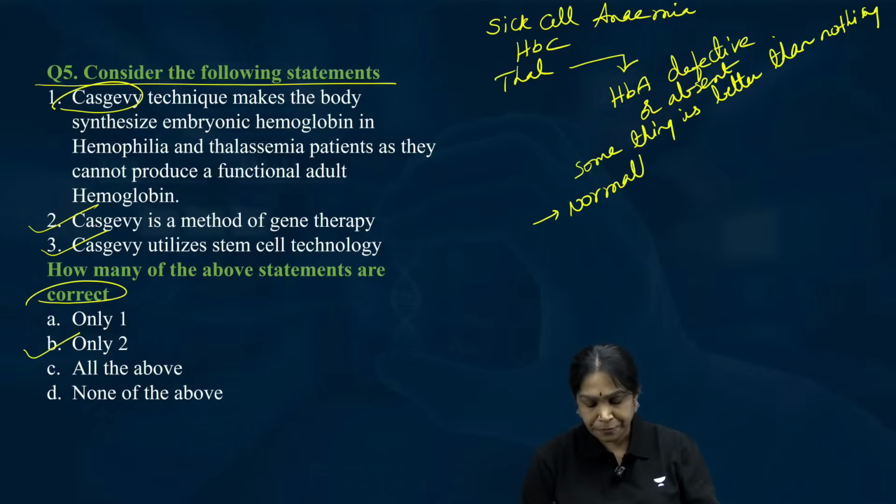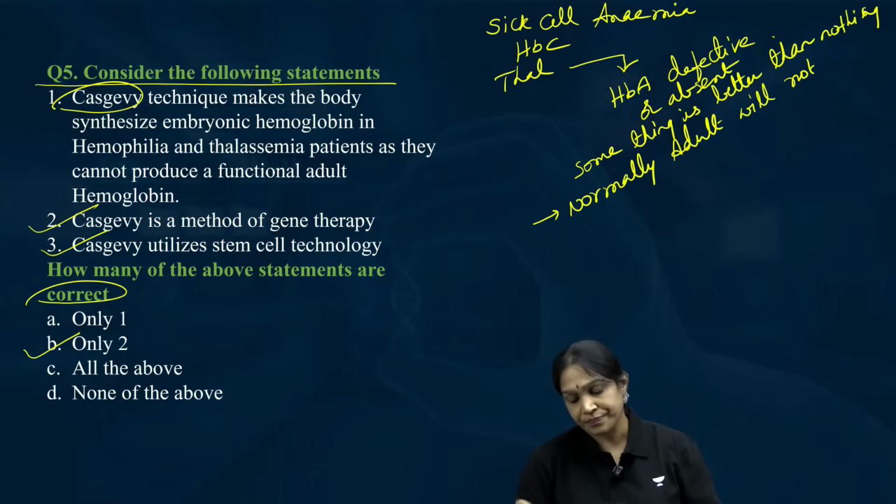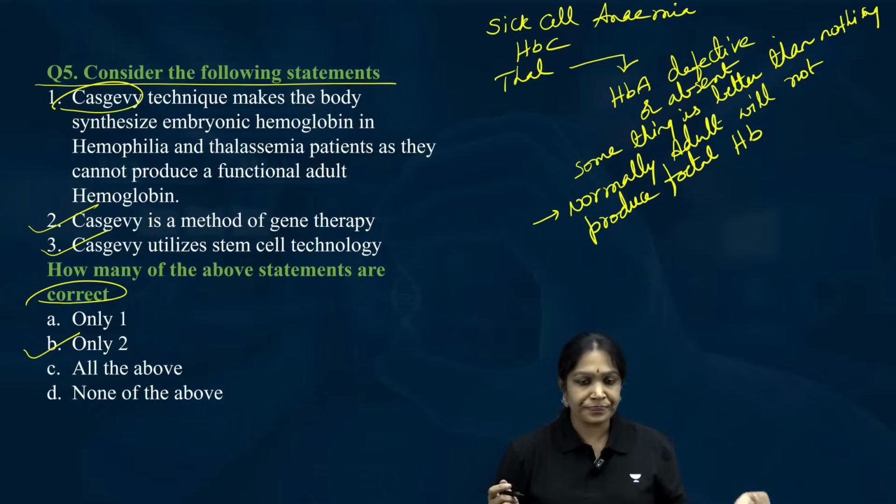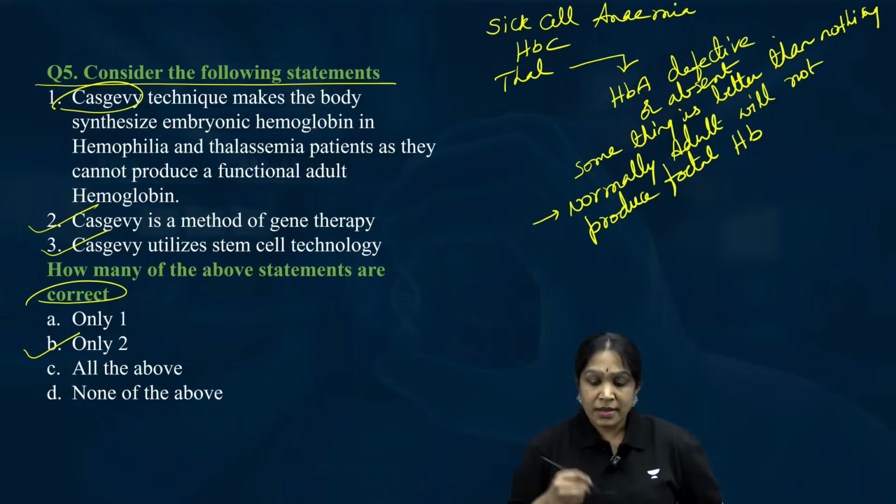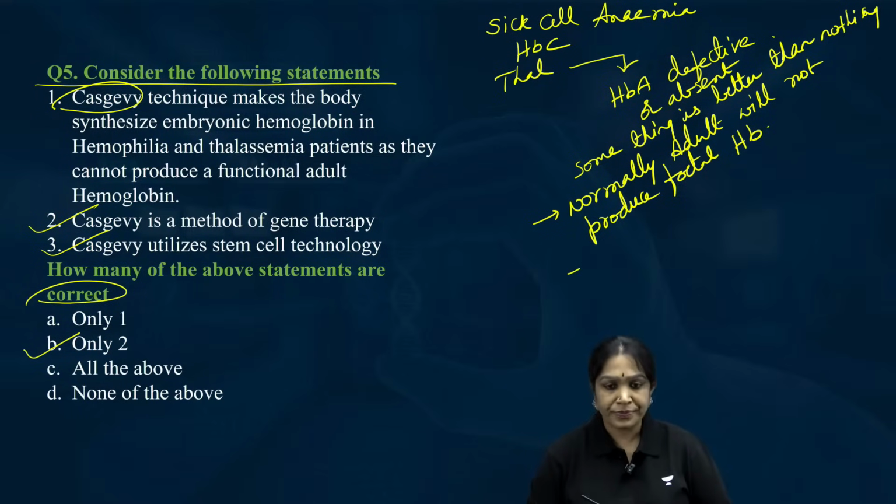Normally, an adult will not produce fetal hemoglobin. Agreed? Yes.